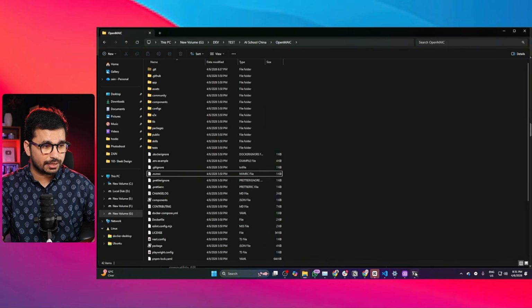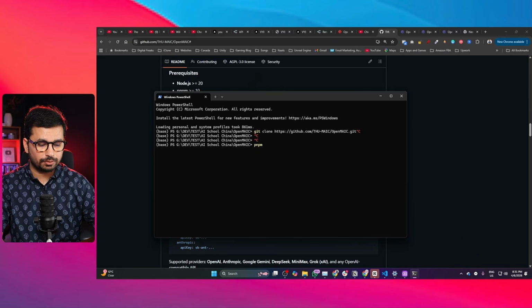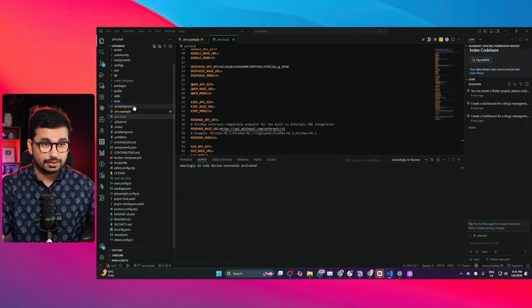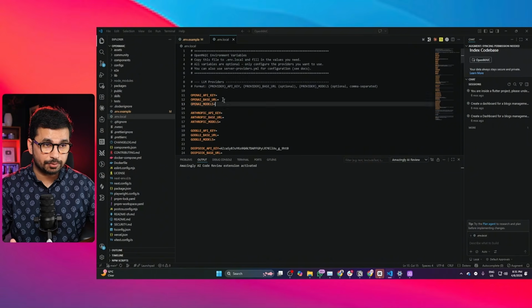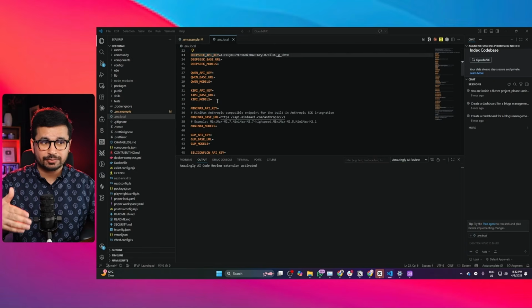After that, you need to run another command, which is pnpm install. Just run this command, and it will install all of the required dependencies for this project. Once that part is done, the next step is to provide your environment variables. Basically you need to provide your AI provider here. You can use OpenAI or Anthropic or a Google API key or maybe a DeepSeek API key. You can add any of these providers here.